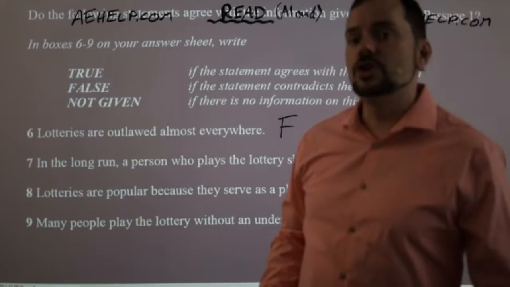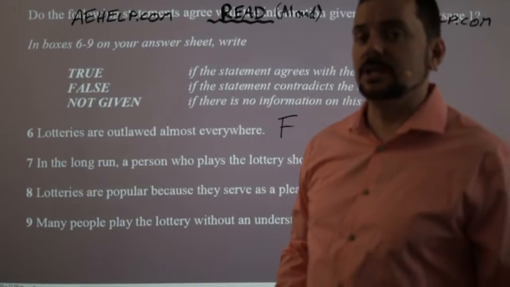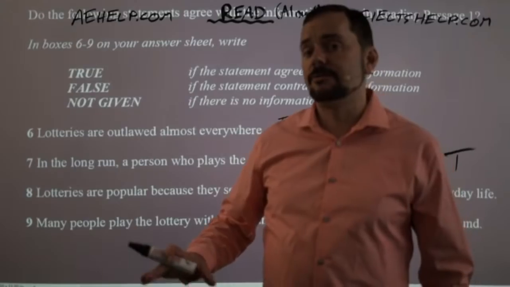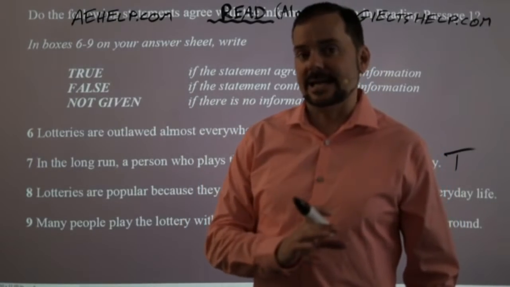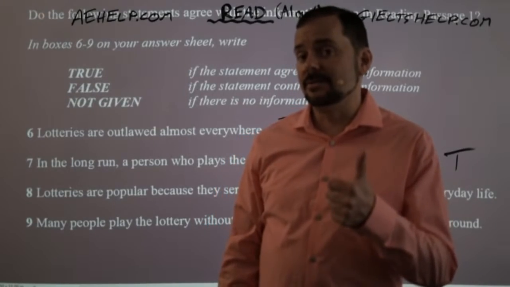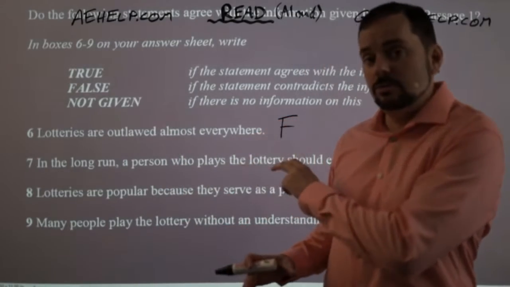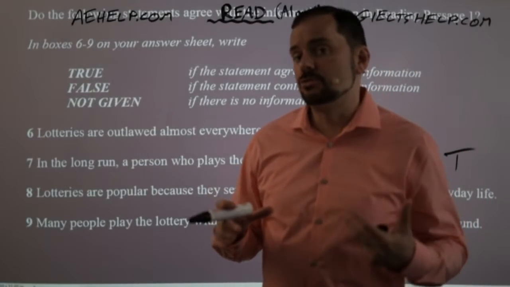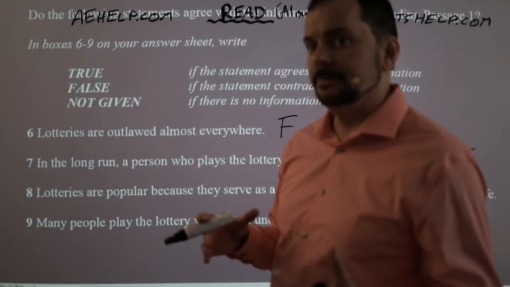Okay, you should not have to search for most of these true, false, not given answers in the text. True, false, not given answers, you should answer from logic, okay, after you read the text. That is the key strategy. Step one, figure out if they're given or not given by understanding the value for the passage. And next, figure out if it's true or false. Does that make sense? All right.